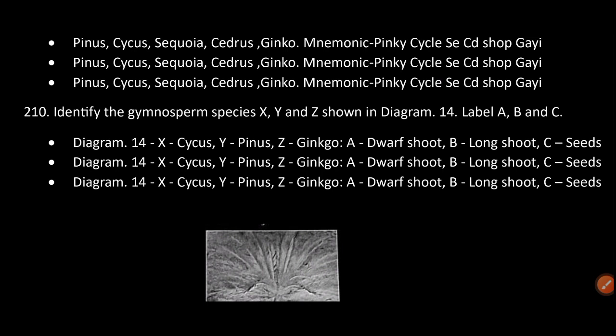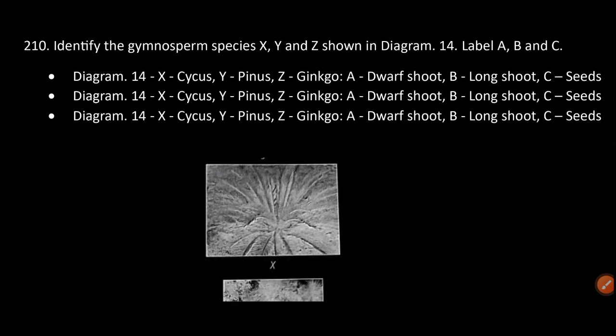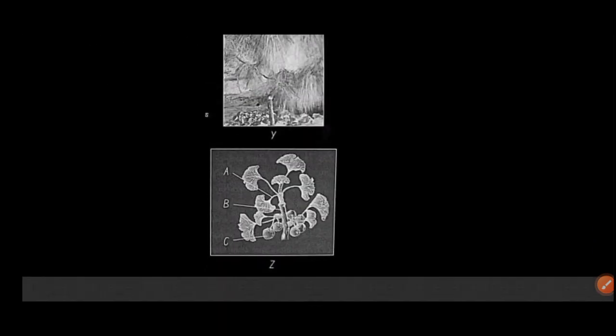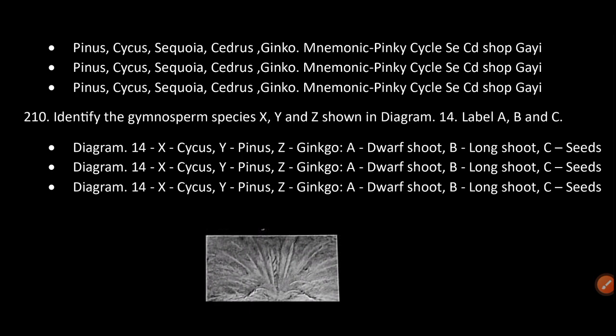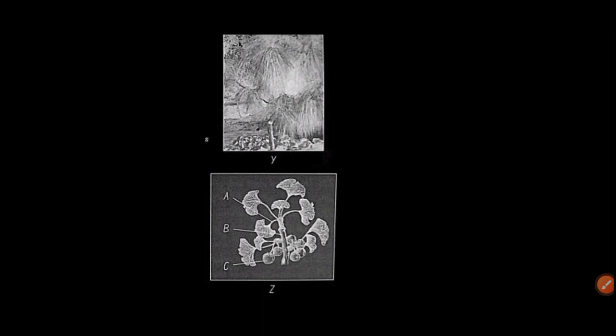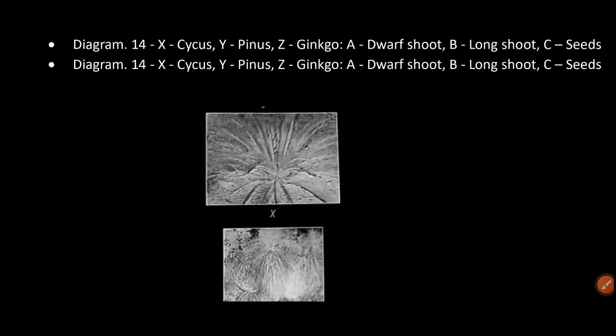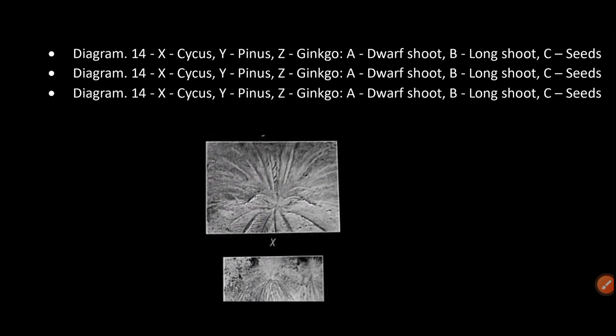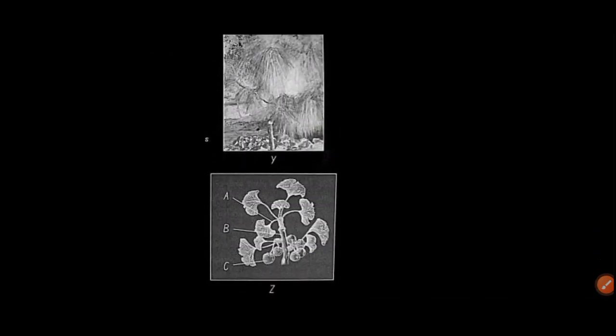Identify the gymnosperm species X, Y, and Z shown in diagram 14. Label A, B, and C. Diagram 14: X is Cycas, Y is Pinus, and Z is Ginkgo. A is dwarf shoot, B is long shoot, and C is seeds.